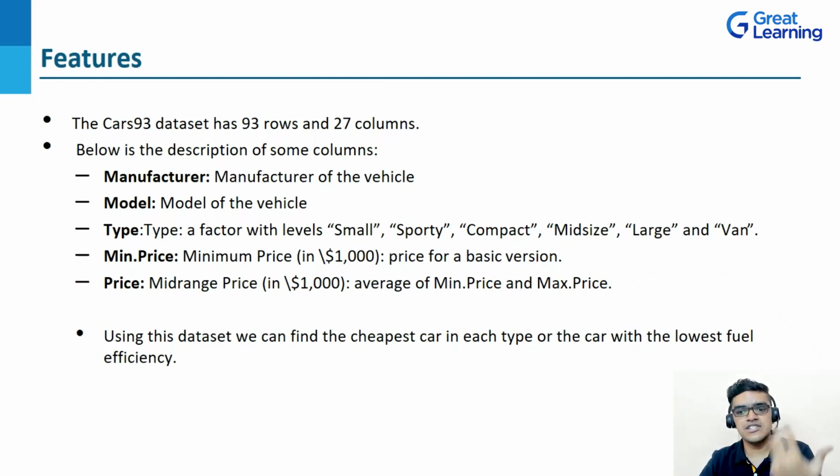So you can find which is the cheapest car, or you can also find which is the most expensive car. And also you can find the car with the lowest fuel efficiency. So this is the basic idea about the CARS 93 dataset.